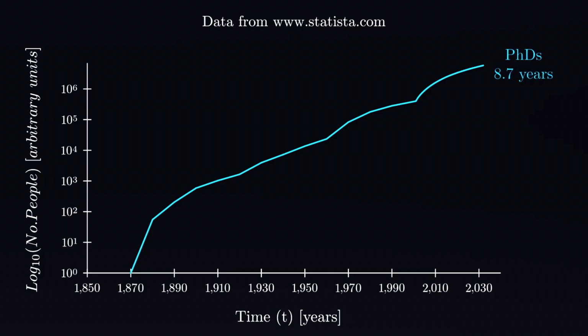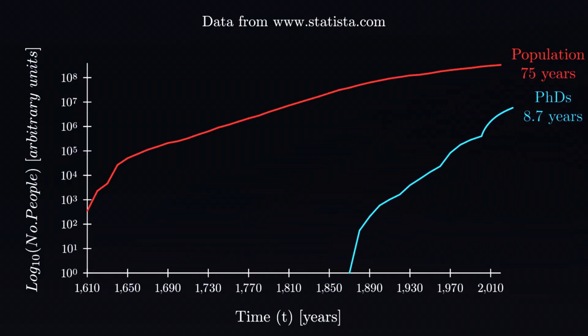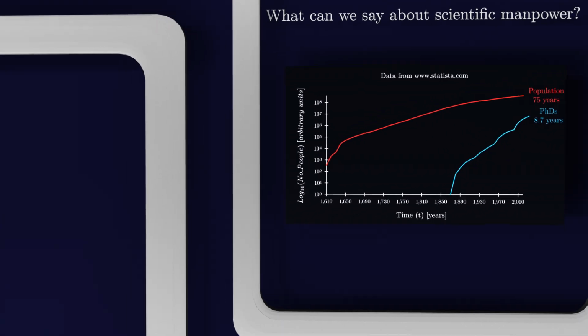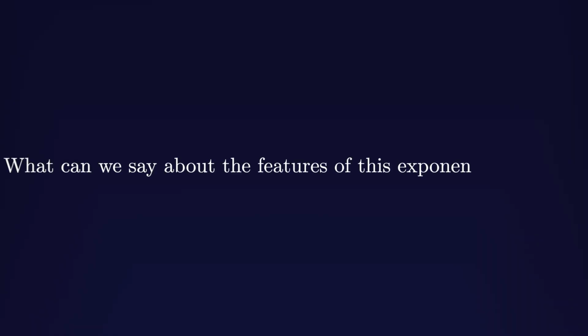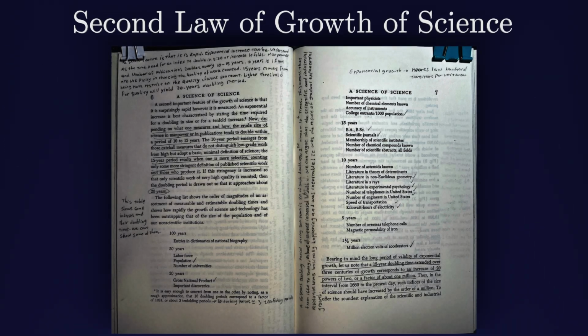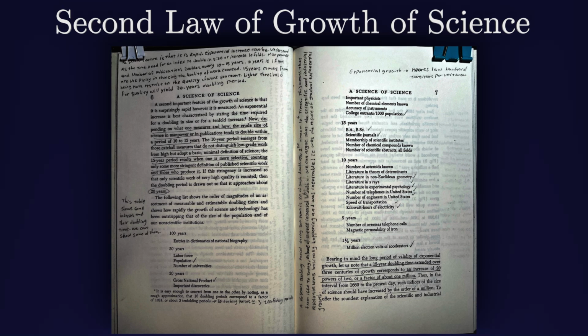We can compare this growth with the population growth in US and notice how much faster the number of PhDs grows compared to population. Currently, US's population doubles every 75 years. For any other country, the doubling time will differ, but not the exponential growth. Now that we have established science is growing exponentially, what can we say about features of this exponential growth? Well, first, this empirical law fits any science index such as number of publications, number of scientists, number of universities, and so on, that we define and measure over a long term.